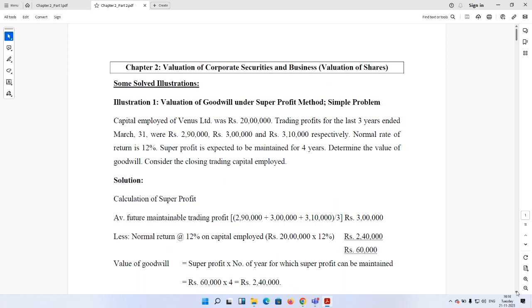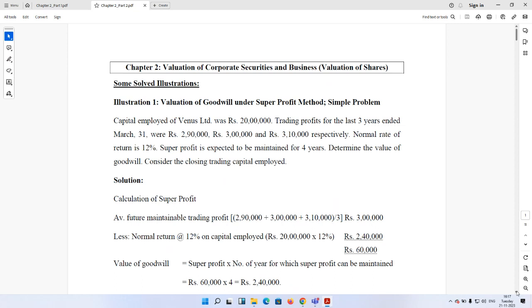We are given 3 profits. There is no information regarding any non-trading investment income. There is no information regarding any interest on loan, interest on debenture, any loss on sale of asset or profit on sale of asset, etc., or any future expenses, etc. Any kind of abnormal profit which is non-recurring? There is no such information.